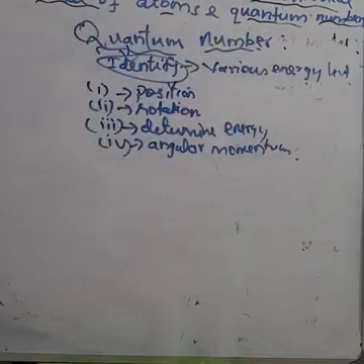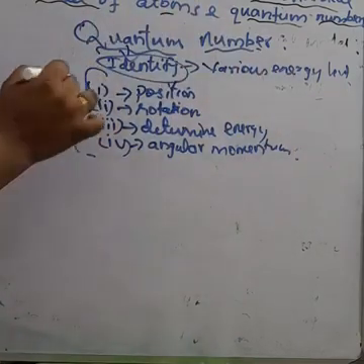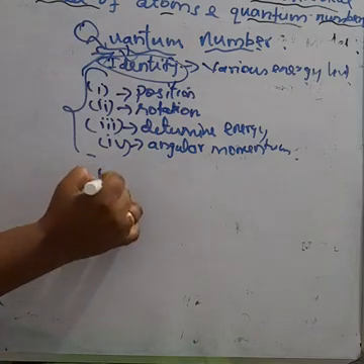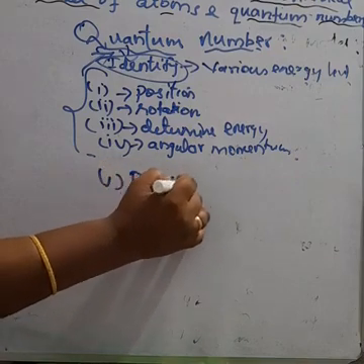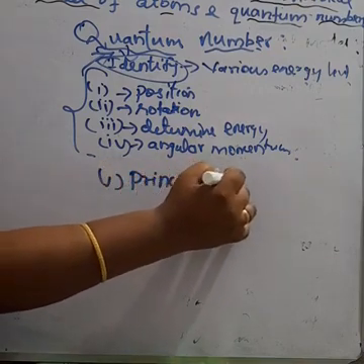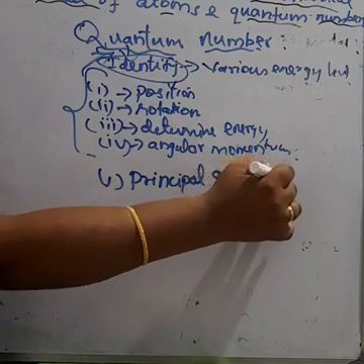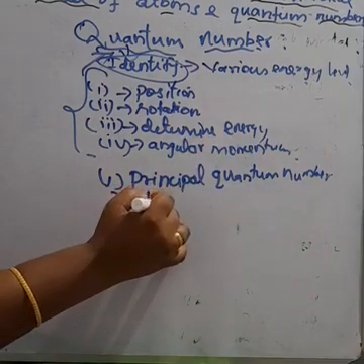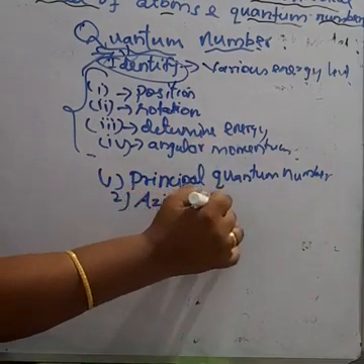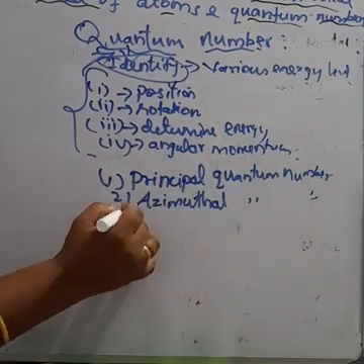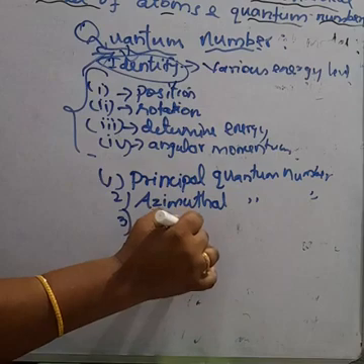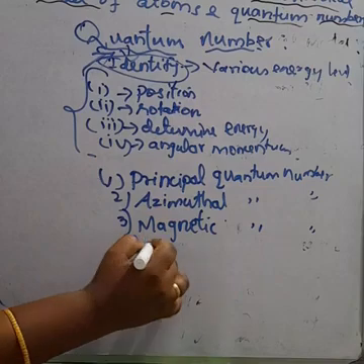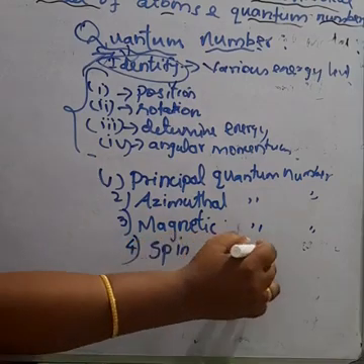These four characteristics are identified by the quantum numbers. There are four quantum numbers, namely: first, the principal quantum number; second, the azimuthal quantum number; third, the magnetic quantum number; and fourth, the spin quantum number.